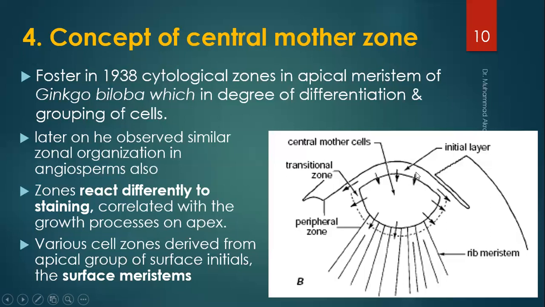However, the initial layer also produces cells or other types of layers from the upper to the lower directions. The other zones, known as the peripheral zone as well as the rib meristem or the other meristematic regions, produce cell division activity and produce cells towards the lower side in this direction. Various cell zones are derived from the apical group of the surface initials, the surface meristems, also called the initial layers.